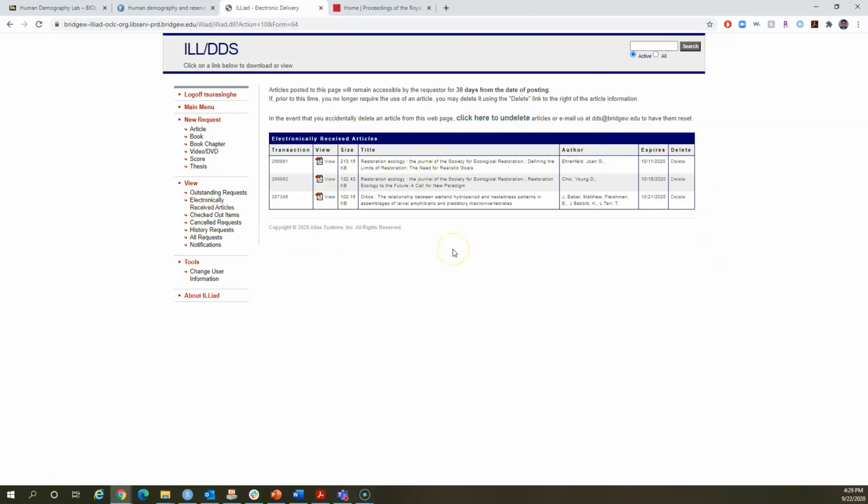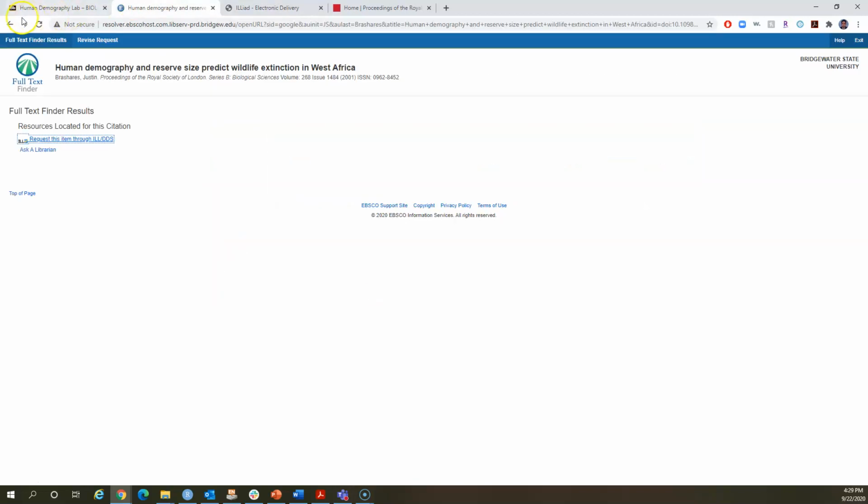So interlibrary loan is free, right? So do not pay for articles out of your pocket. Use interlibrary loan. It is free and it is very fast and it is very effective. Okay, use that.